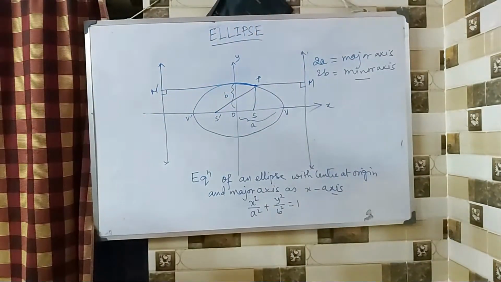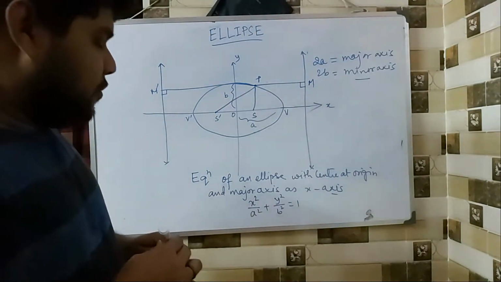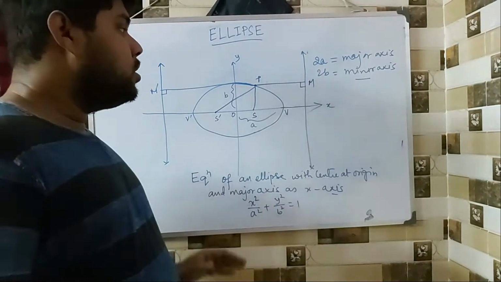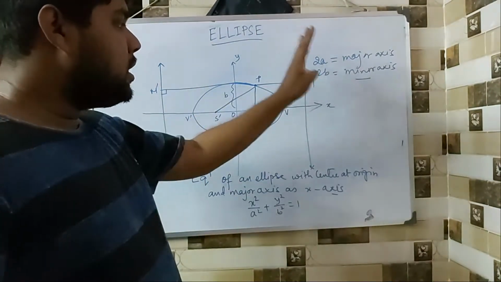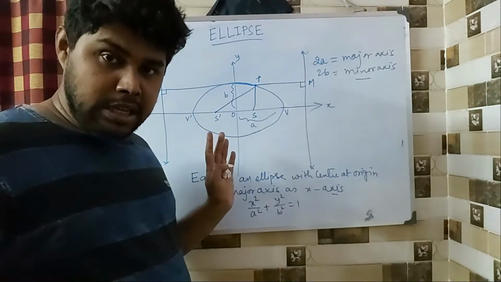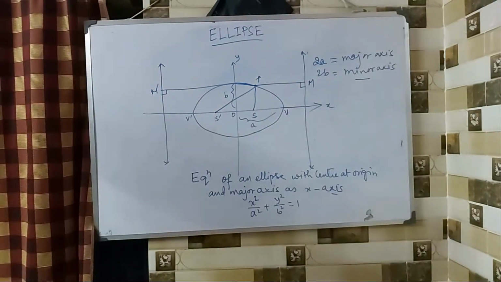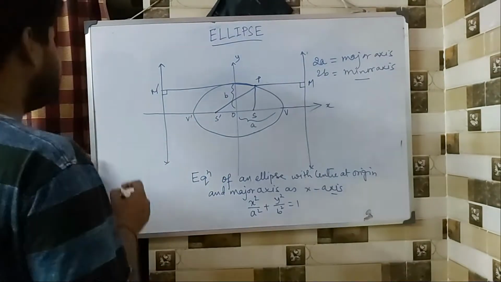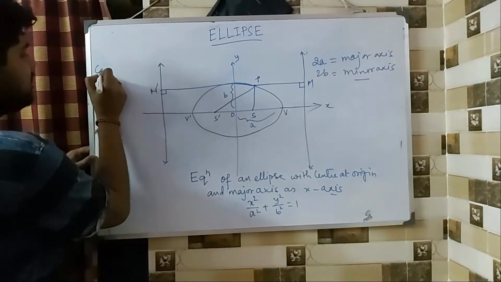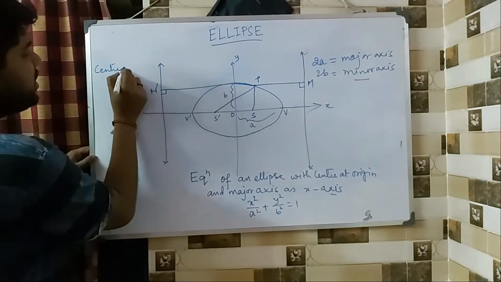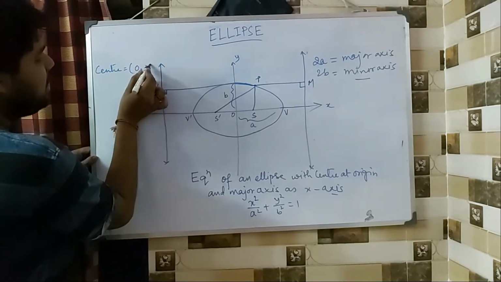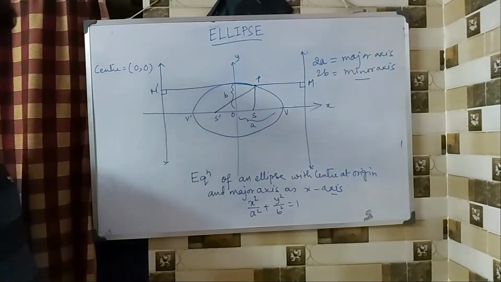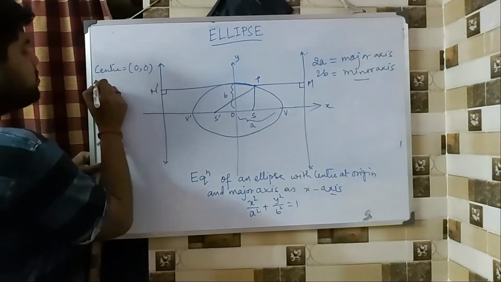Fine. Now, if we are given an equation something like this, we need to find out all the different parts of the ellipse. How to find it? So let us start one by one. Number one is the center, which is obviously stated already. The center is the origin. If I look at this equation, I can say the center is at origin. Then comes the vertex.